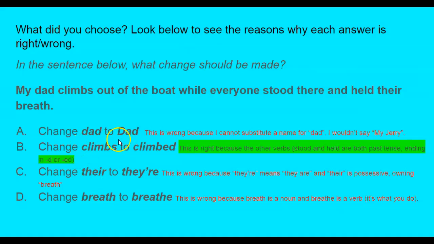So again, back to it. The answer is climbs, change climbs to climbed, because our other two verbs in the sentence are past tense. But anytime you take a test, this is the kind of proof that you should have on every single choice.